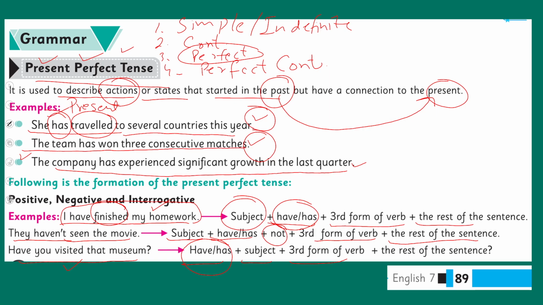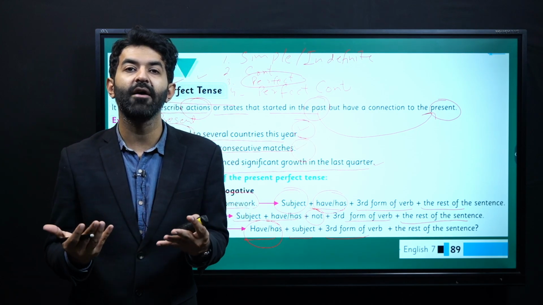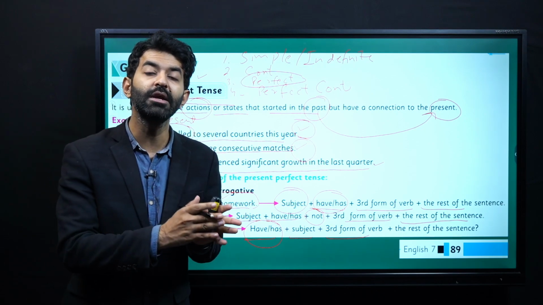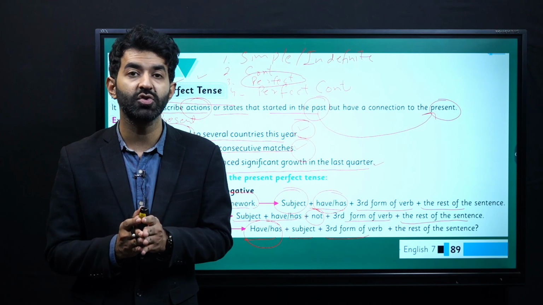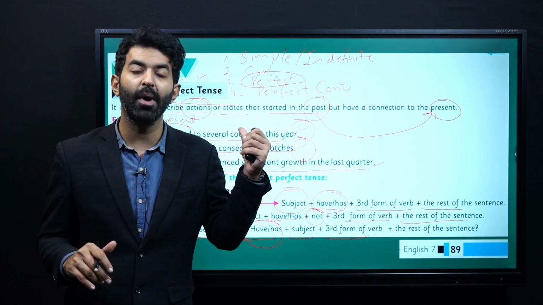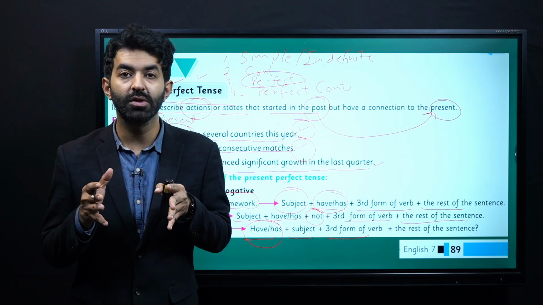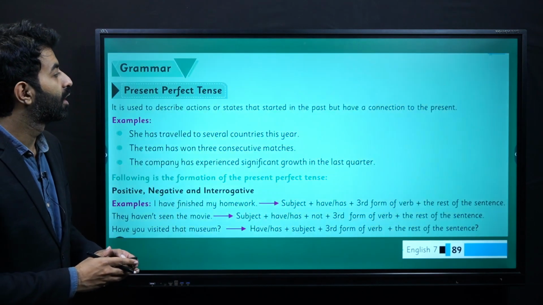So by following these structures for simple, negative and interrogative, we can see that we can form present perfect tenses, and we always have to add have in our perfect tense because the action is completed in the past, but it is still relevant today. I have finished my work means till now my work is finished. So the action of the past of finishing my work is still connected to this present. I hope that it is very much clear now.